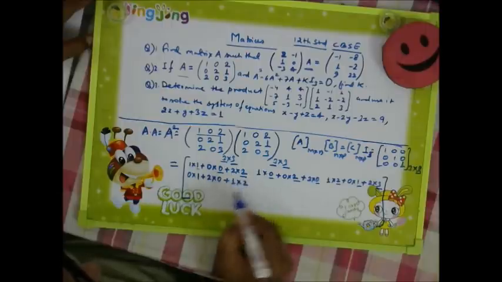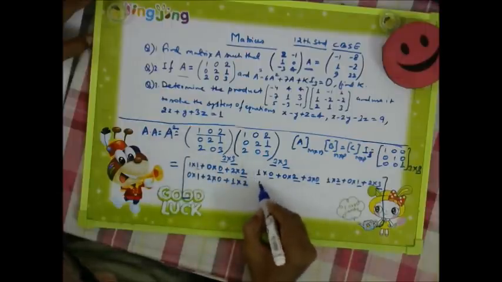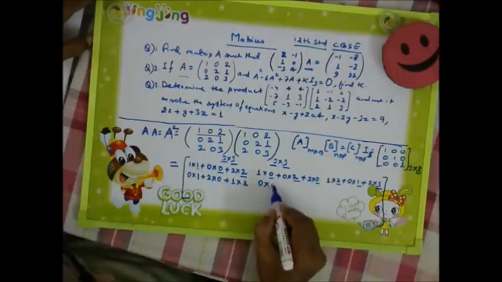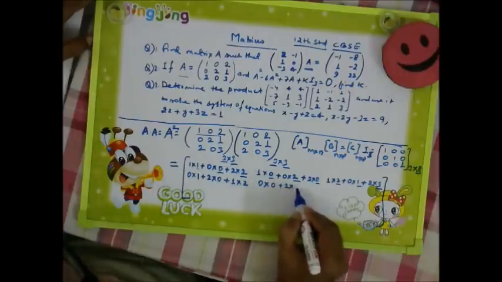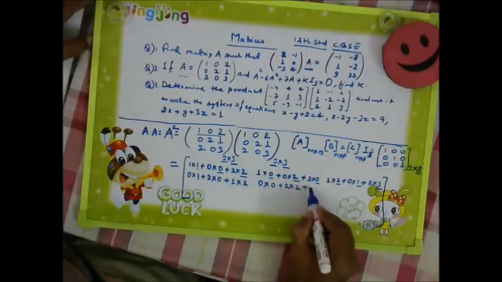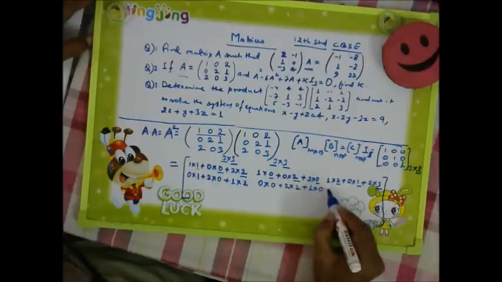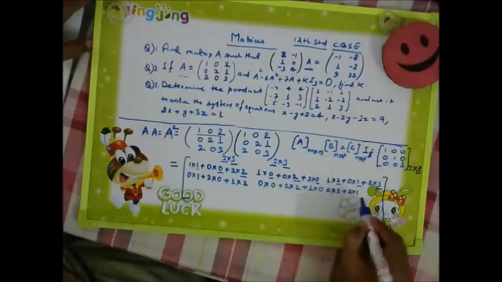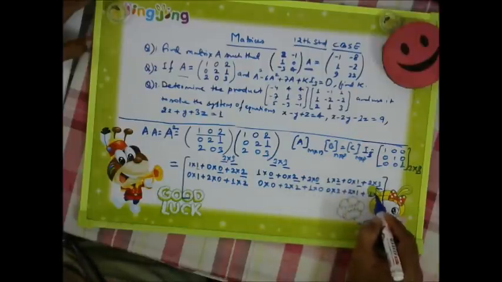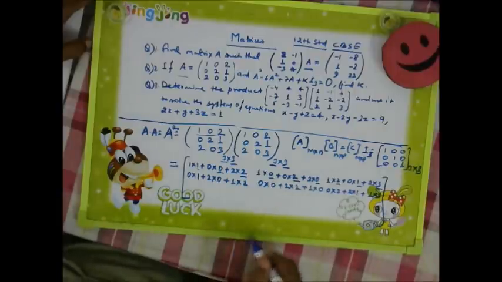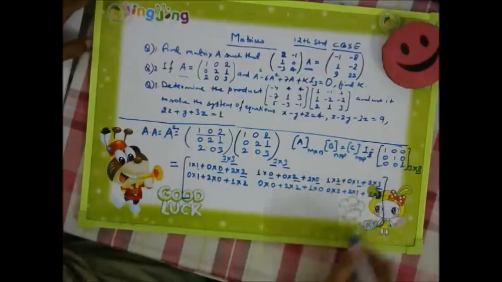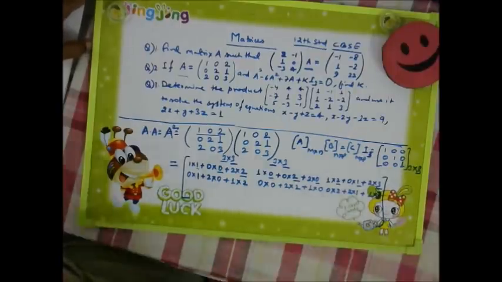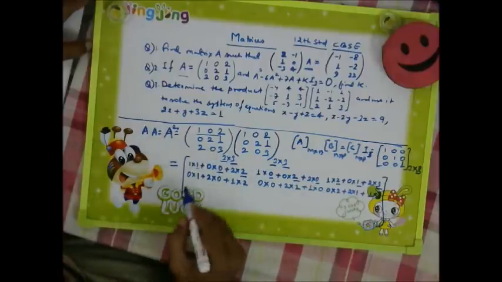Similarly, 0 2 1 we need to remember. So 0 into 0 plus 2 into 2 plus 1 into 0. Then again 0 into 2 plus 2 into 1 plus 1 into 3. Right. Then again 2 0 3 is there.